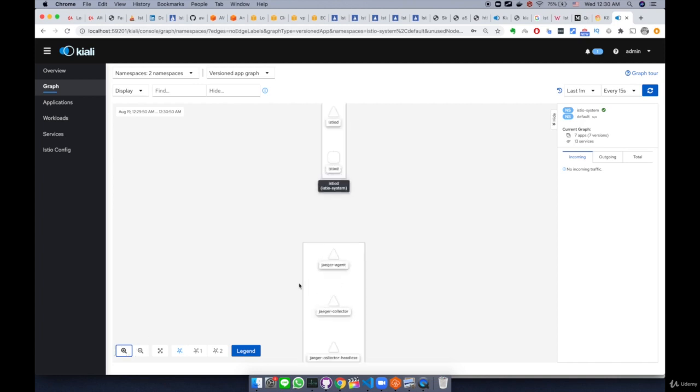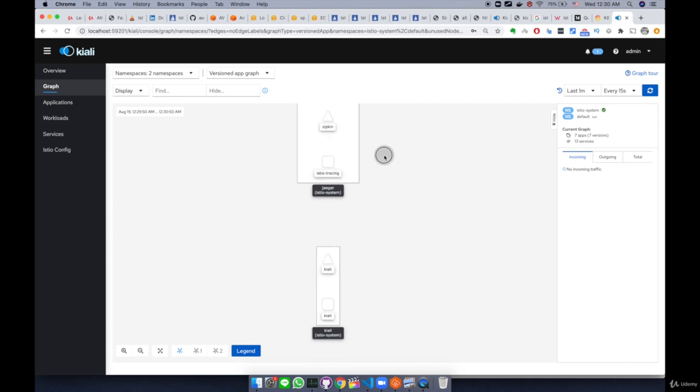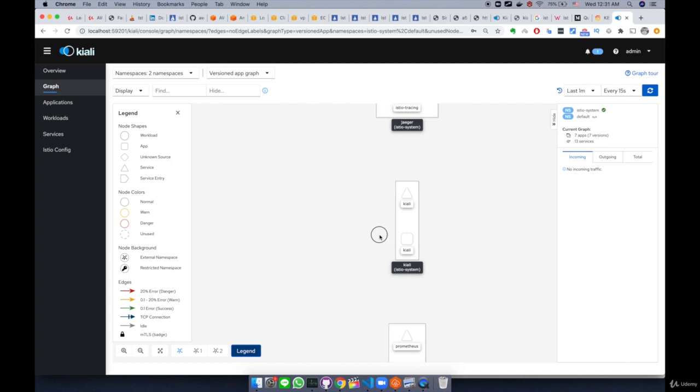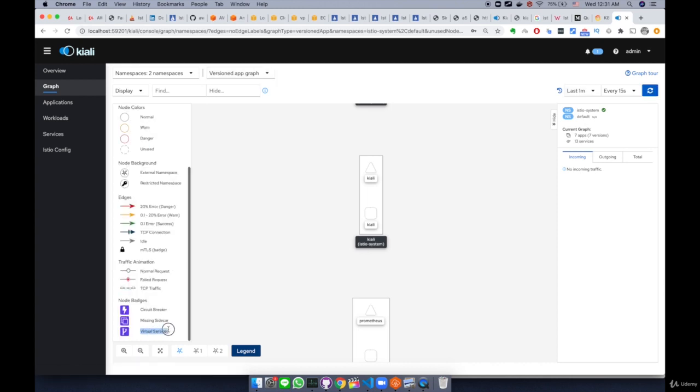These are things like IstioD, Jaeger. We see a lot of components in Istio tracing. k8s, this is a k8s service. Triangle is service, and then square is pod. So how do I know? Click this legend button. It's going to show us about labeling. So triangle is a service, square is app, which is like a pod. Purple one is virtual service.